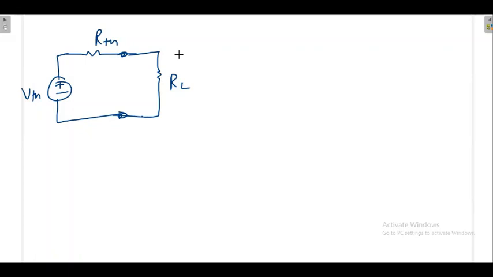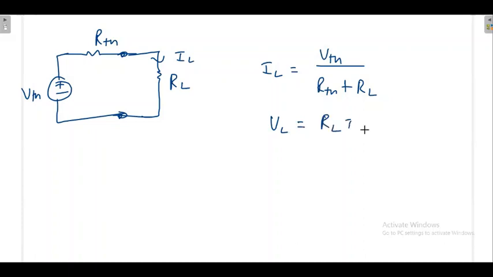Now, what is the load current? IL is equal to VThevenin divided by RThevenin plus RL. Now that I know IL, I can also measure VL, which is RL into IL. That is the idea.